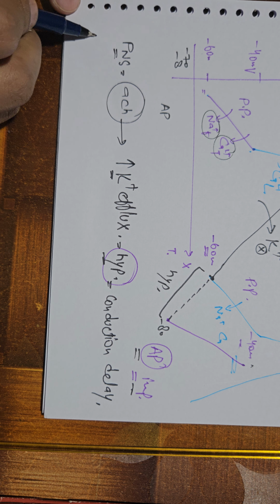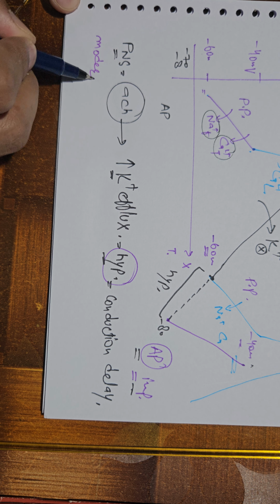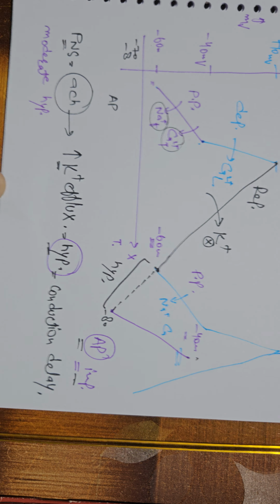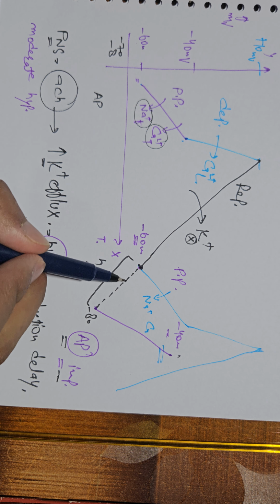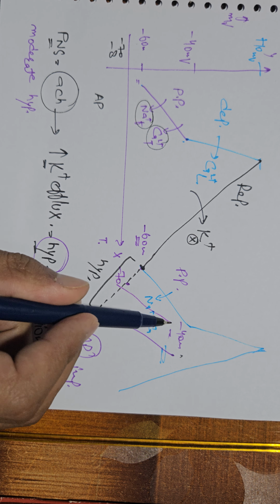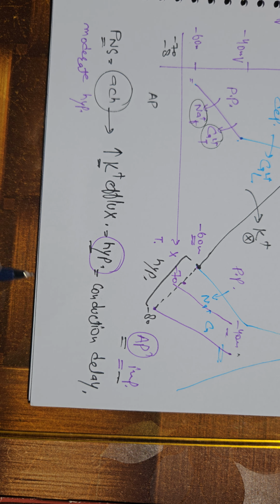Now let me tell you a point. Let's suppose it was a moderate hyperpolarization. If it was moderate hyperpolarization, let's suppose from minus 60 it went to minus 70. Clear? Now the new impulse has to go from minus 70 to minus 40. Although there will be conduction delay, the new impulse will be generated.